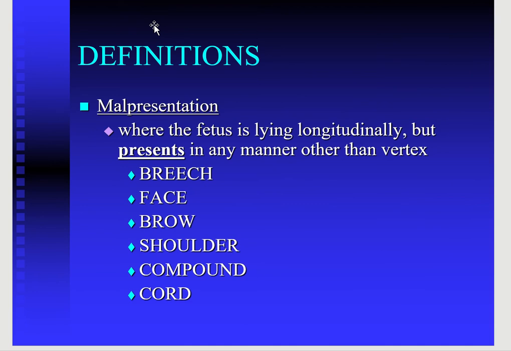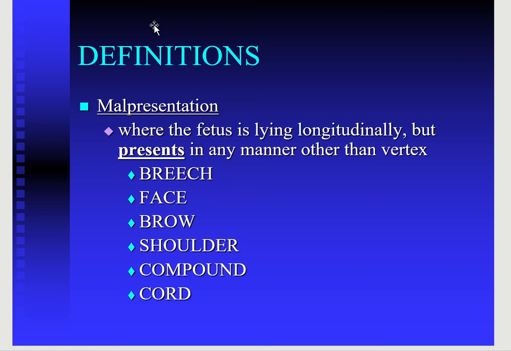Now the second important thing is the malpresentation. What is malpresentation? Malpresentation is when the lie of the fetus is normal, that is longitudinal, but the presenting part is other than the vertex. Any presentation other than the vertex is known as a malpresentation.